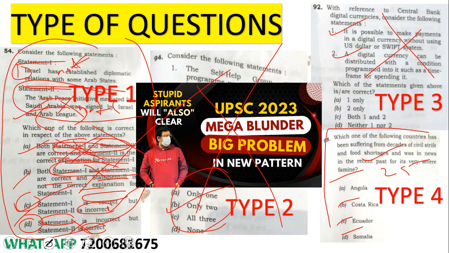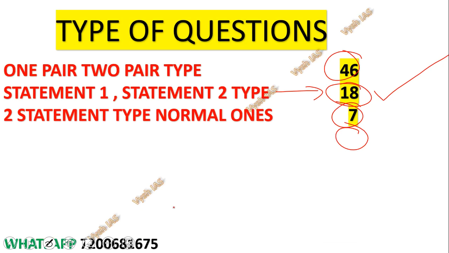This one cannot be because here both. Because you know statement 1 is incorrect, D is the only option where statement 1 is told as incorrect. The remaining 3 options tell statement 1 is correct. So if you know one of them is incorrect, you can directly come to the answer. That is the benefit of this type of questions. And this time they have asked 18 questions. That's what I'm going to discuss here.